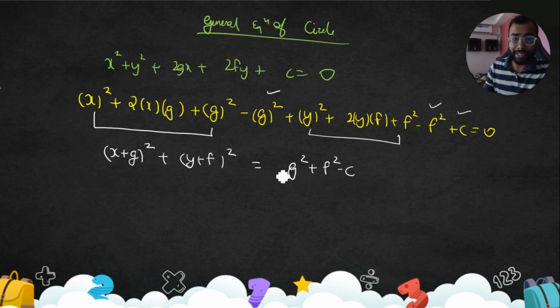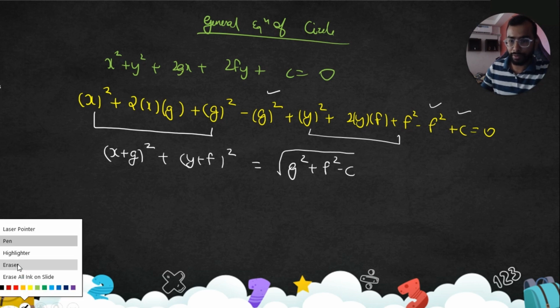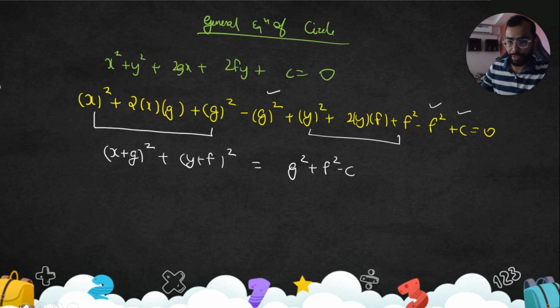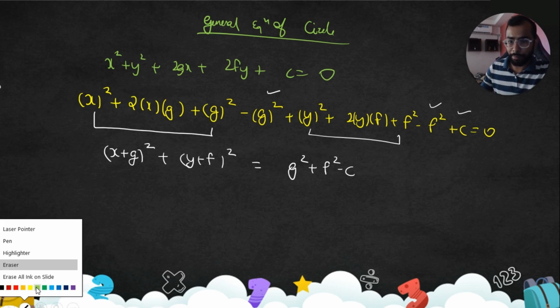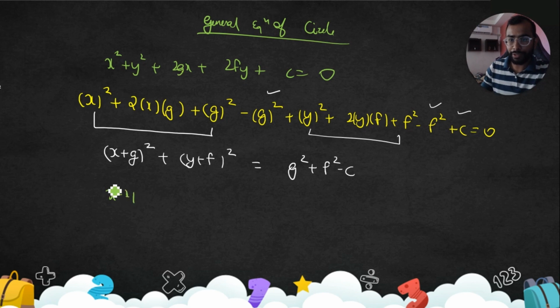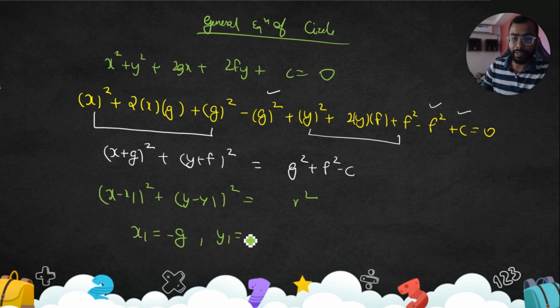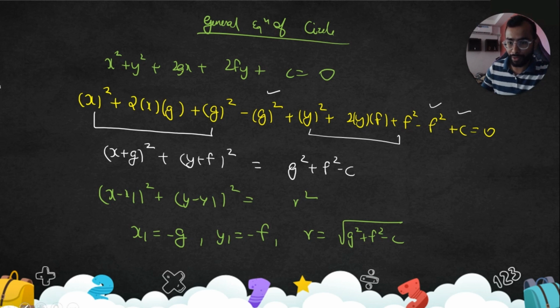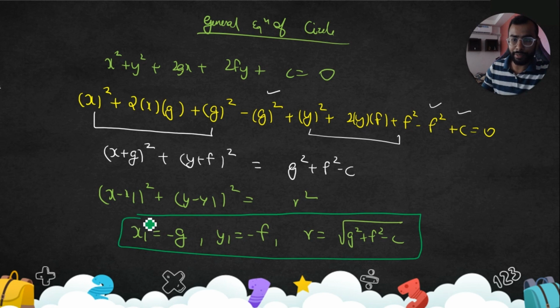Now if I compare this with (x minus x1) square plus (y minus y1) square is equal to r square, I'll get my x coordinate as minus g, y coordinate as minus f, and radius is under root g square plus f square minus c. Got the point? Yes. This is very, very important.